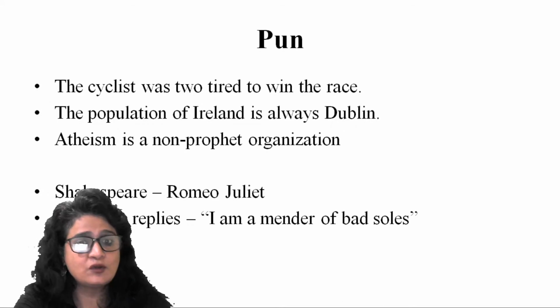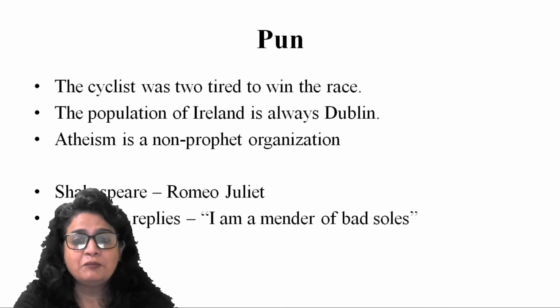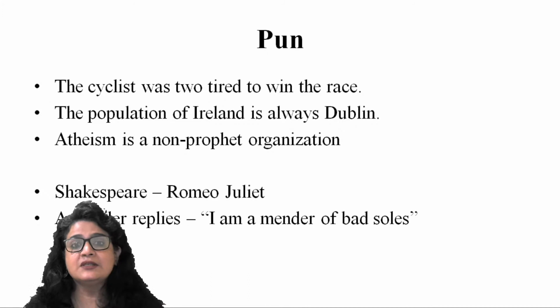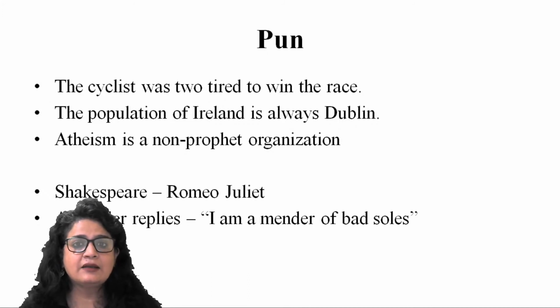As a cobbler, his primary function was to repair those bad soles which are worn out, which need repairing or mending. At the same time, when he says "I am a mender of bad souls," S-O-U-L-S, he can also be interpreted as mending those people who don't have good souls, who are not good spirited. See how beautifully with this sentence alone he has created that dramatic effect.